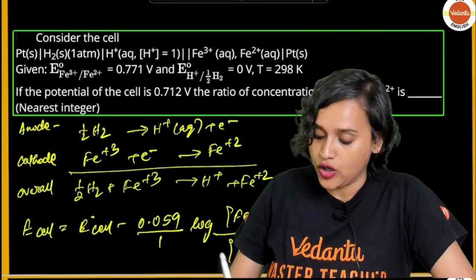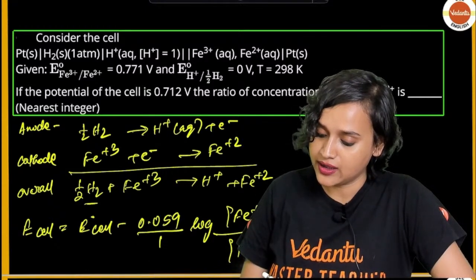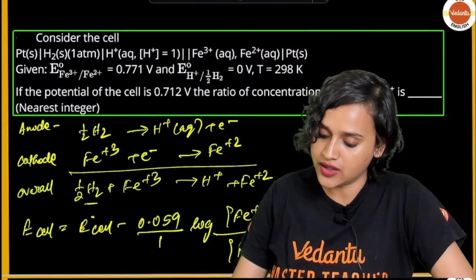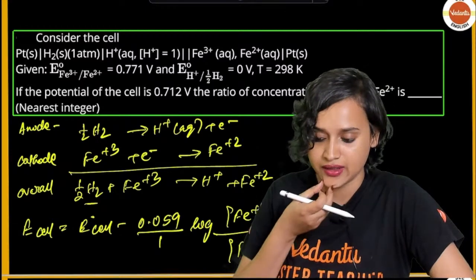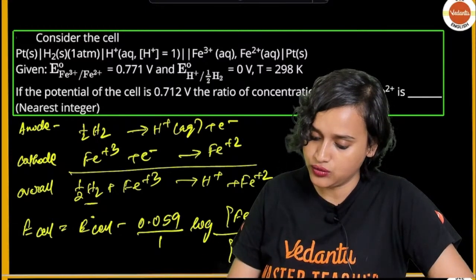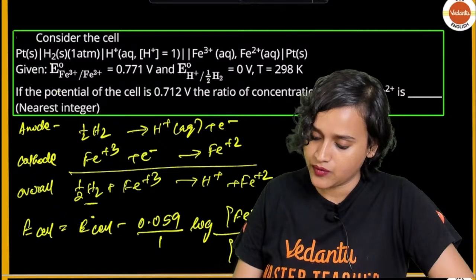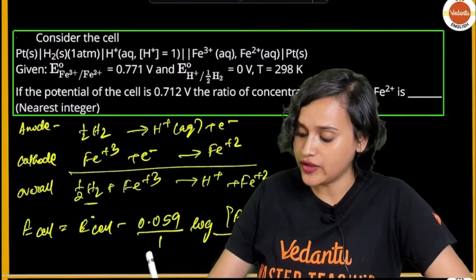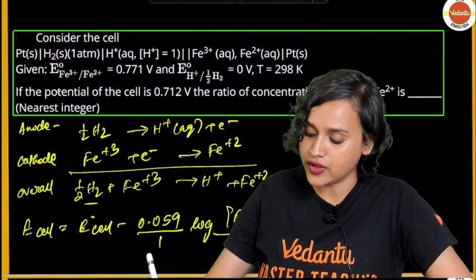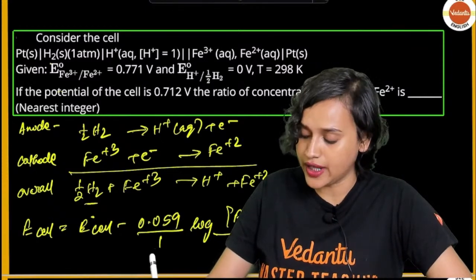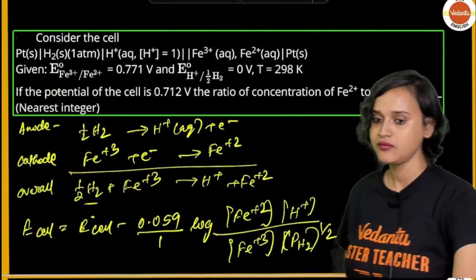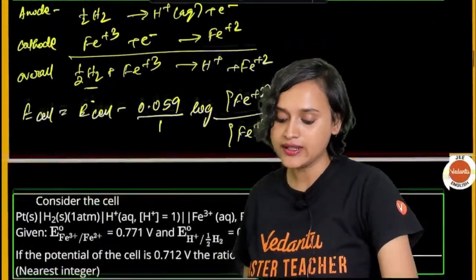And here, half H2 is in the gaseous phase, so we cannot take the concentration, we will take pH2 raised to the power half. Cool. Now what are the things that are given to you?